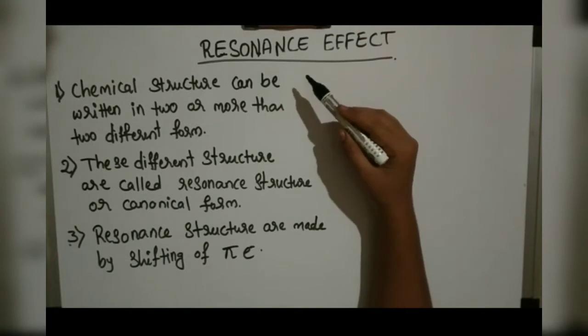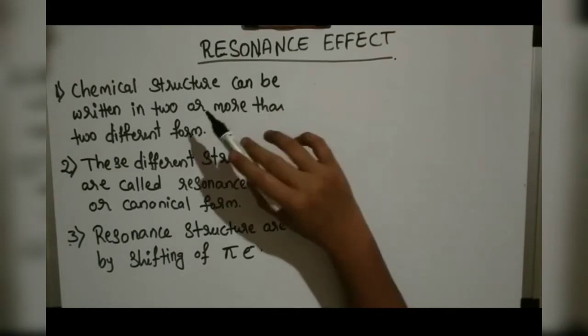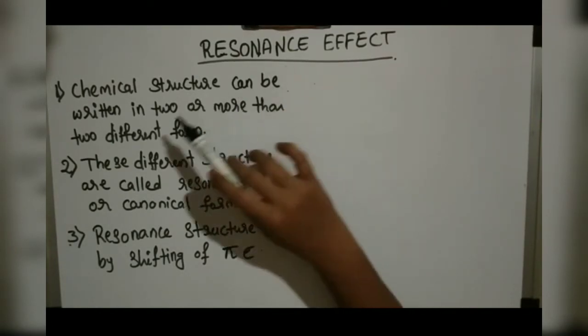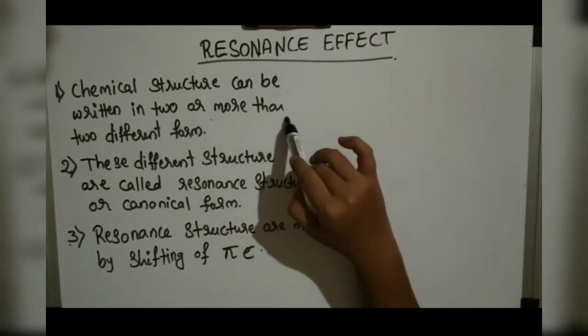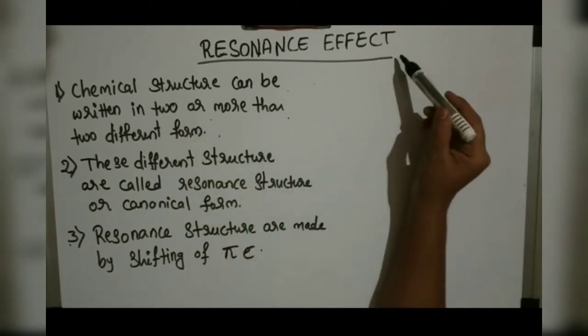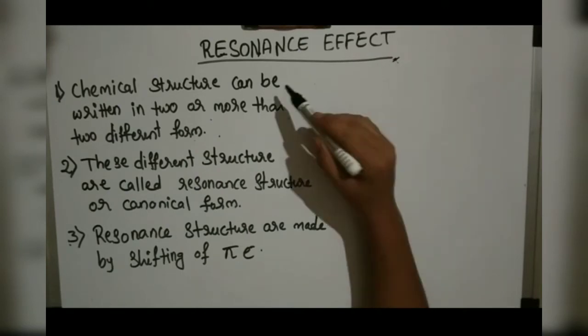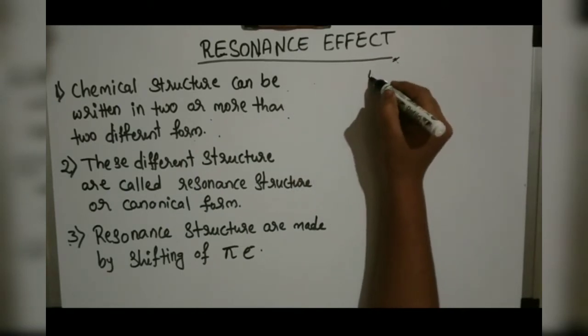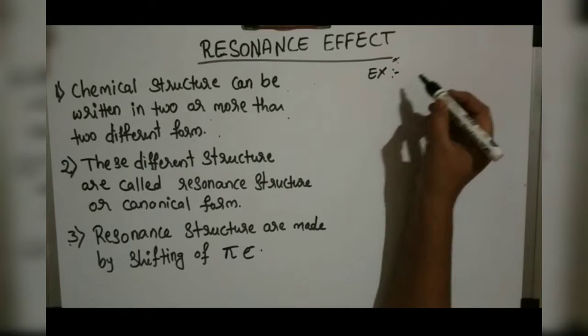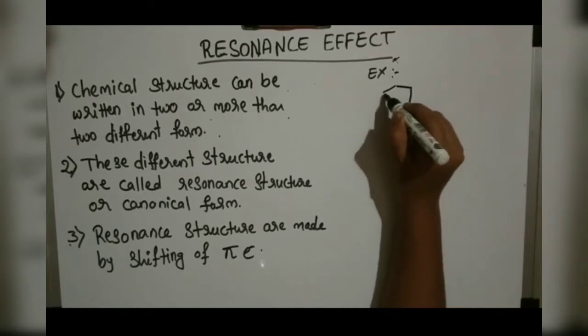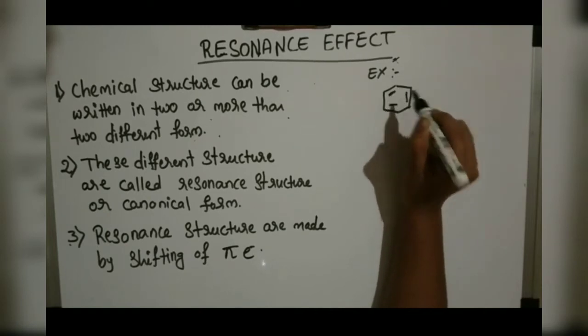These are the important points we are going to discuss here. The first one is that a chemical structure can be written in two or more than two different forms in resonance effect. For example, we can take benzene. How will you write a benzene structure? So benzene, these are the bonds.